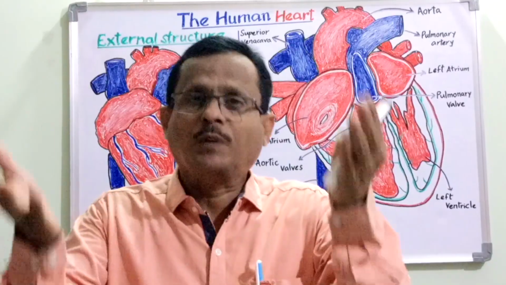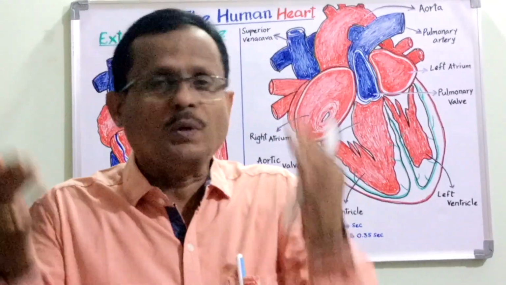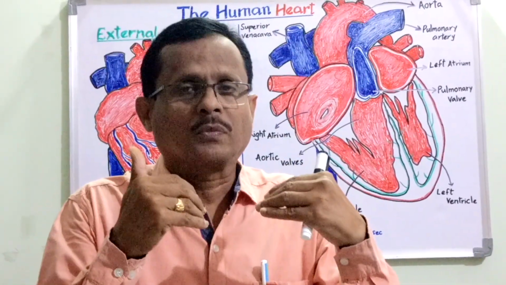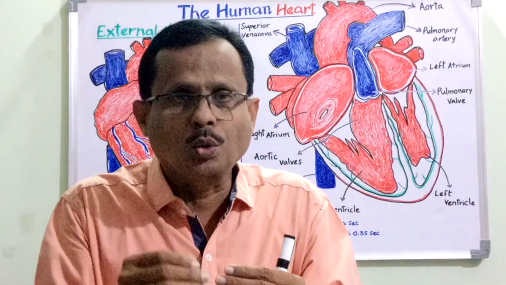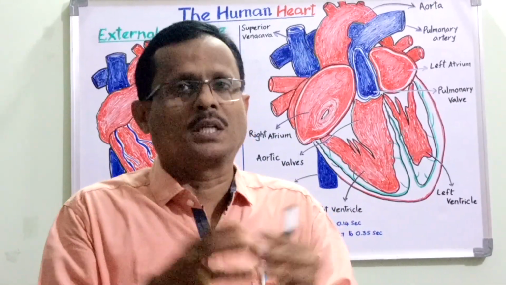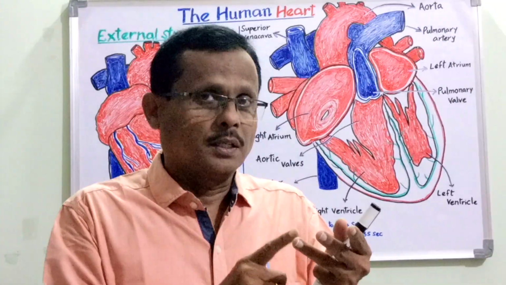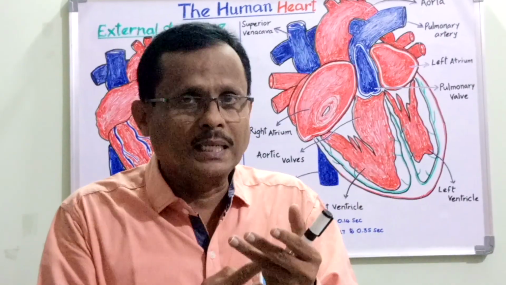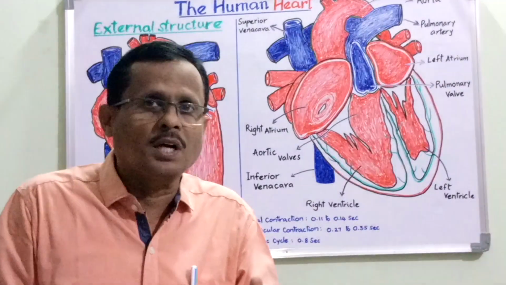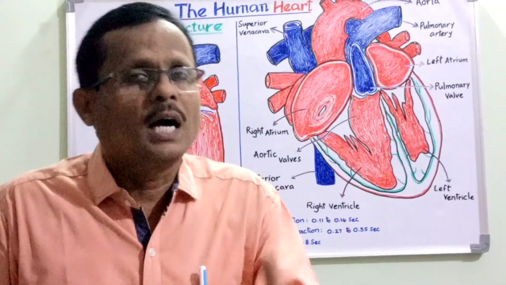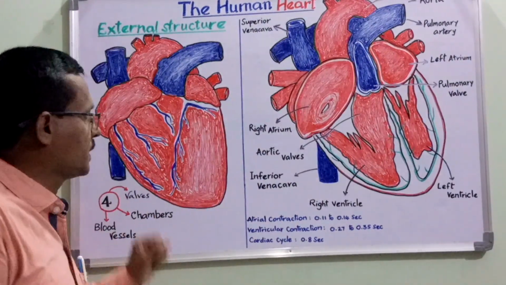From there, after oxygenation, this oxygenated blood, that is the pure blood, will have to come to the heart once again. So this blood is carried from the lungs to the heart through the pulmonary vein. So altogether, the four major blood vessels are: the first one is the chief caval vein, the second is the aorta, the third is the pulmonary artery, and the fourth is the pulmonary vein. And with regards to the valves, let us talk about the valves.